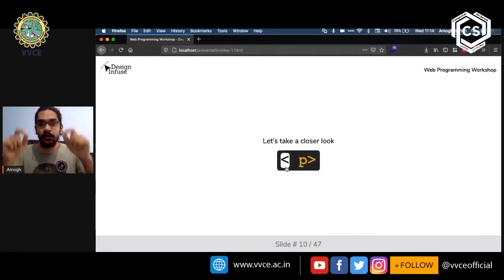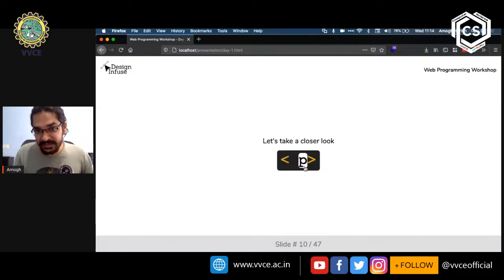When the browser goes through an HTML file, when it is displaying an HTML file, and it comes across a left angle bracket, it understands that whatever comes after the left angle bracket is an instruction that the browser needs to execute. What comes after the left angle bracket? In this example, it is a P, the letter P. This is called the name of the tag. So in this case, the browser will execute this P tag.